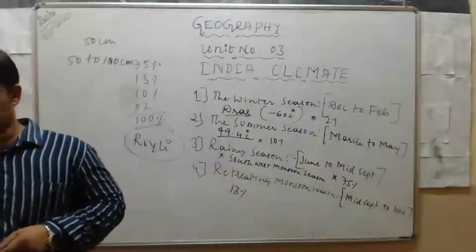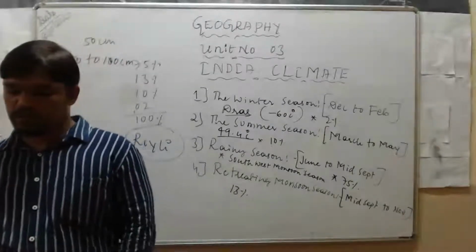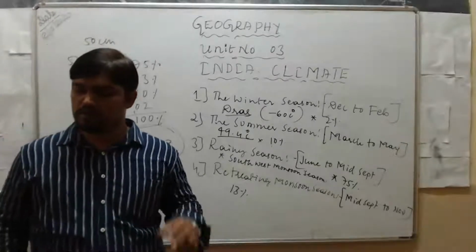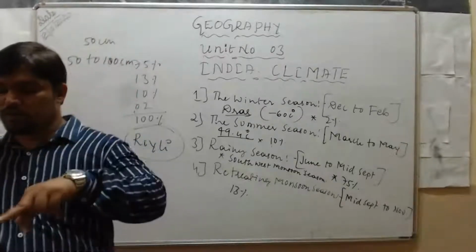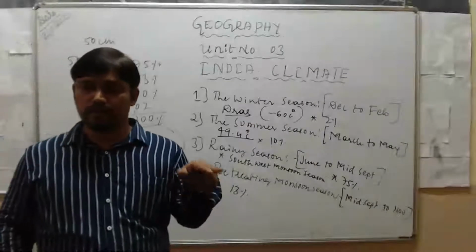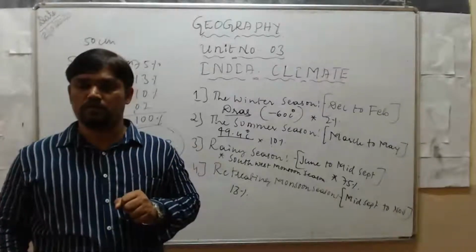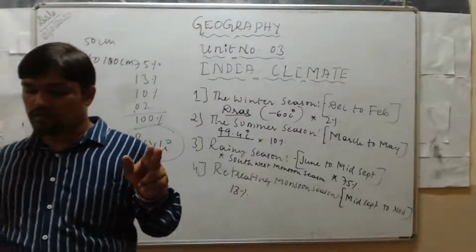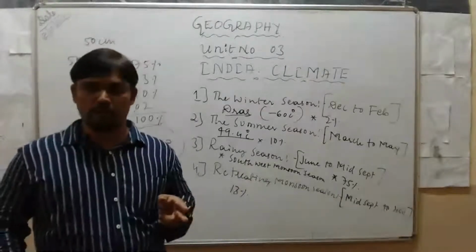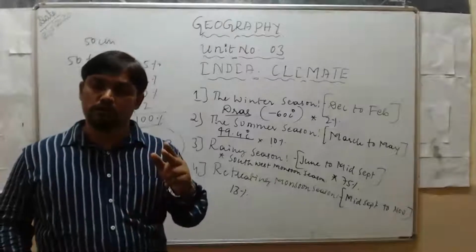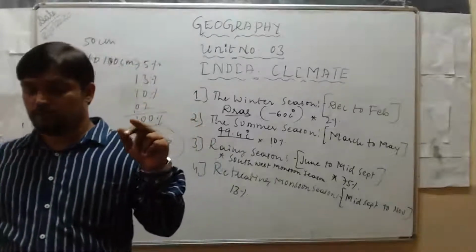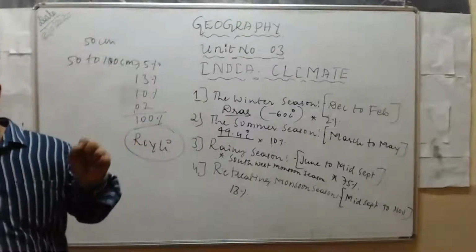It is a long belt extending from northern Punjab to Cape of Kanyakumari. It means northern part of Punjab to Cape of Kanyakumari, or tip of Kanyakumari, receives moderate rainfall.